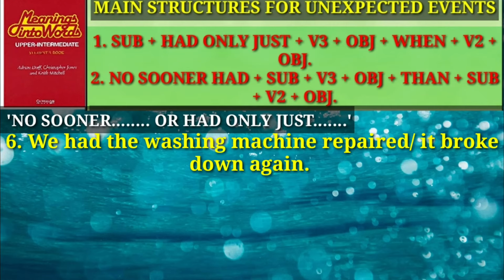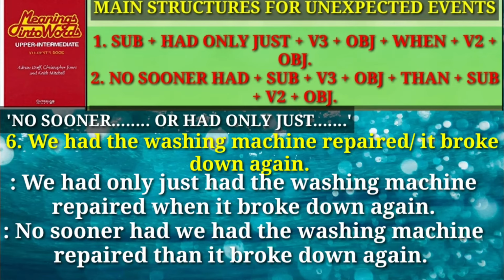Question number 6. We had the washing machine repaired. It broke down again. And the answers are: we had only just had the washing machine repaired when it broke down again. Next answer. No sooner had we had the washing machine repaired than it broke down again.